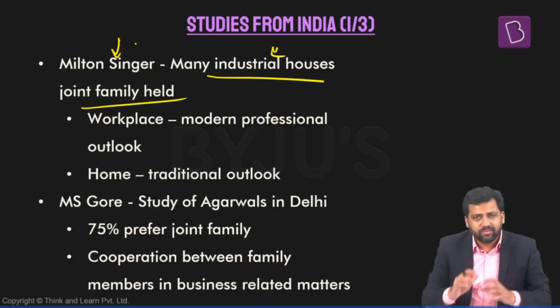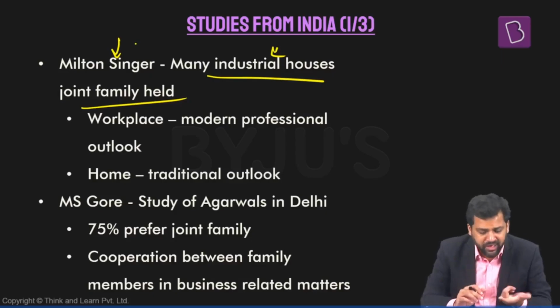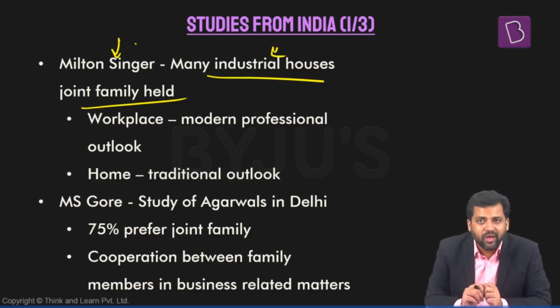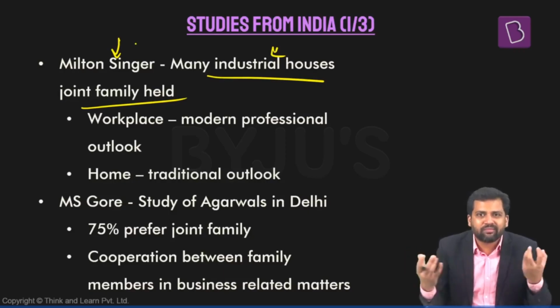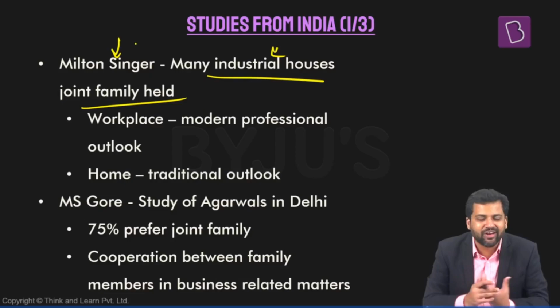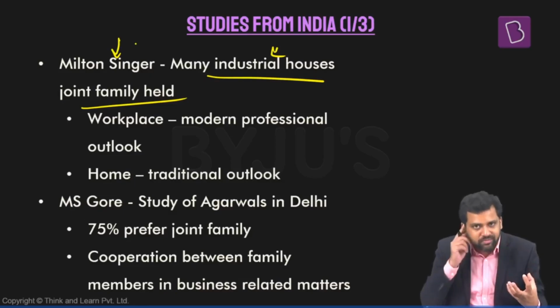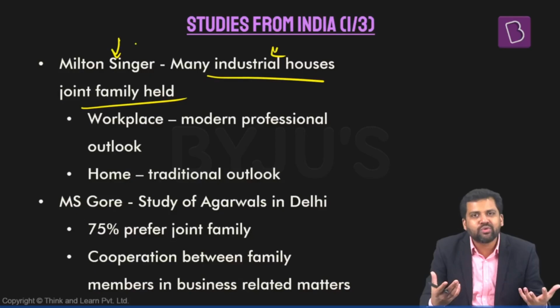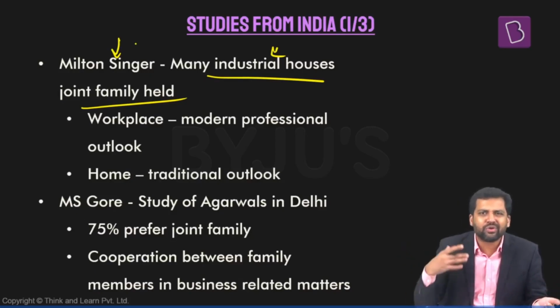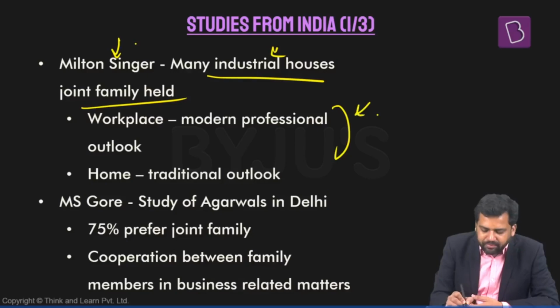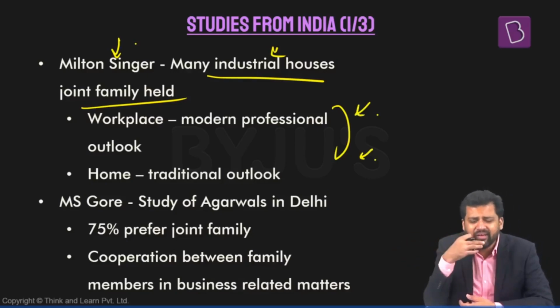But one study finds out something unique in India. Milton Singer finds that in India, many industrial houses are run by joint families. Industrialization and joint family, we saw, are perpendicular to one another, tangent to one another. But Milton Singer says, look at India, there are so many industrial houses, all family run. Look at maybe the Birlas or the Ambanis or the Tatas. Many of them are family run houses. But at the same time, in his study he finds that there is some sort of, not conflict, but a dichotomy here.